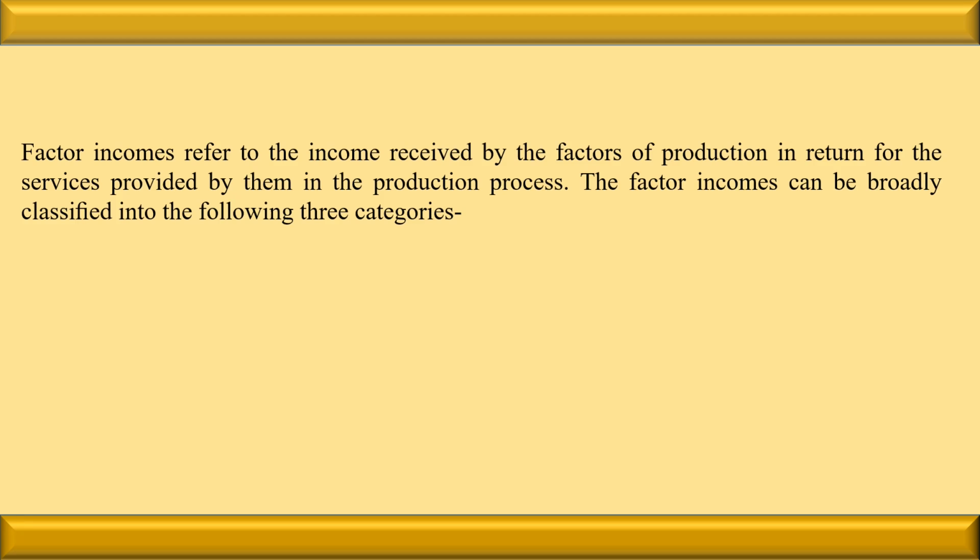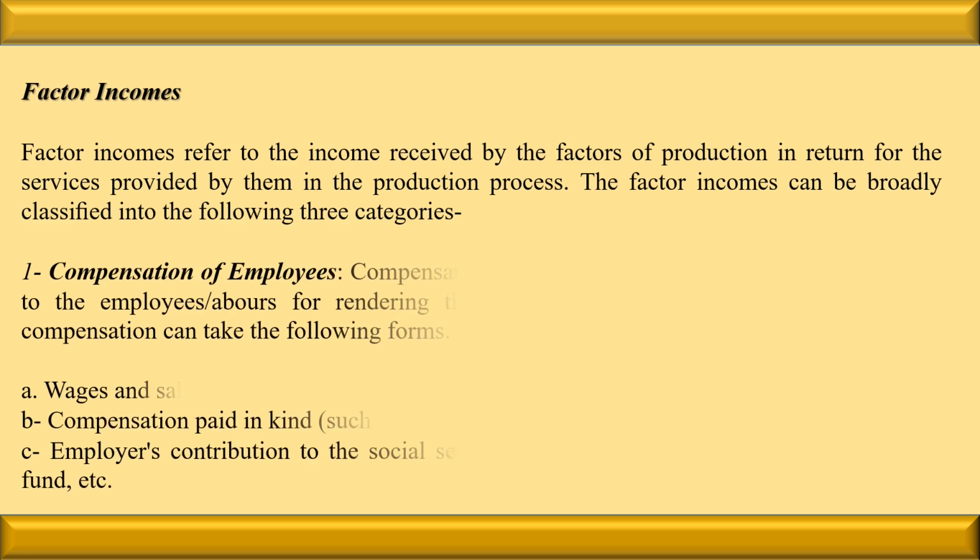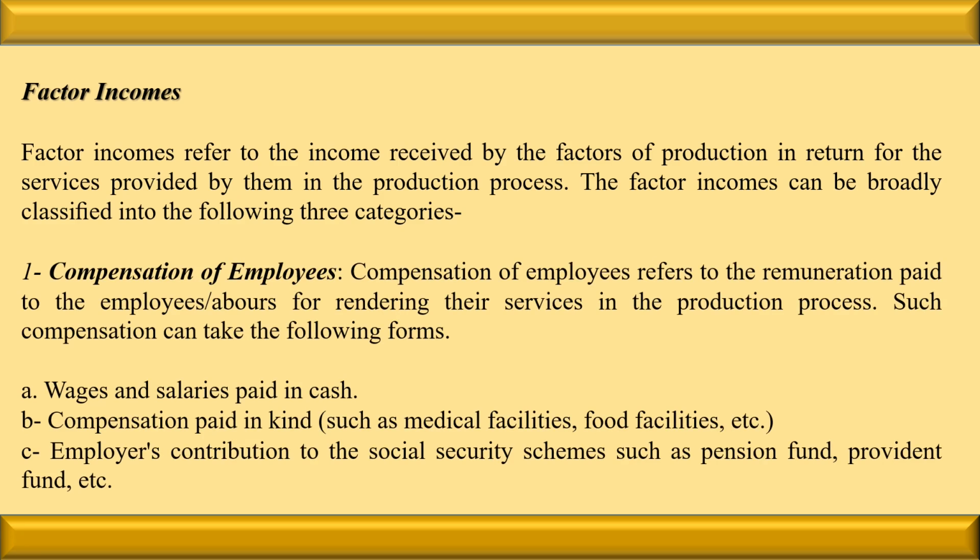Let us see the first one, that is compensation of employees. Listen, compensation of employees refers to the remuneration paid to the employees for rendering their services in the production process. Such compensation can be of the following types.